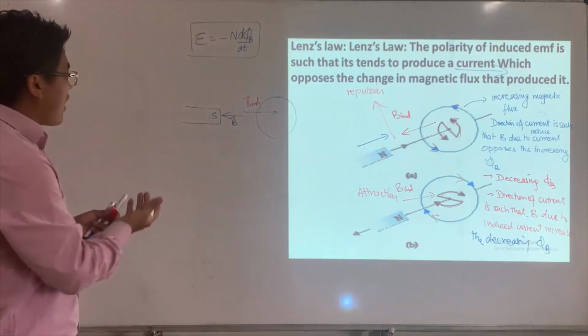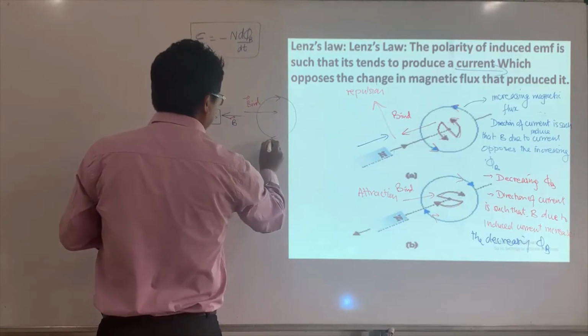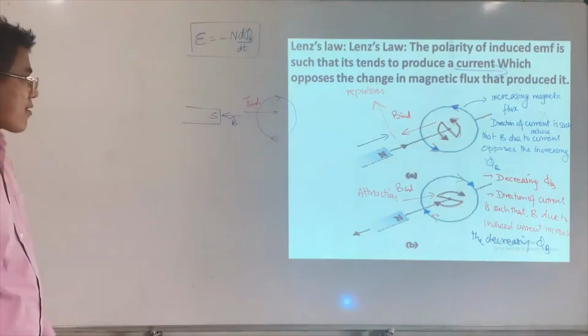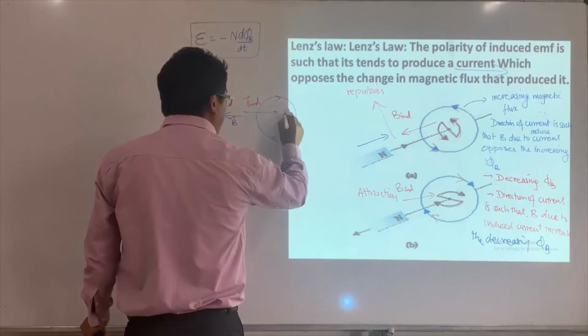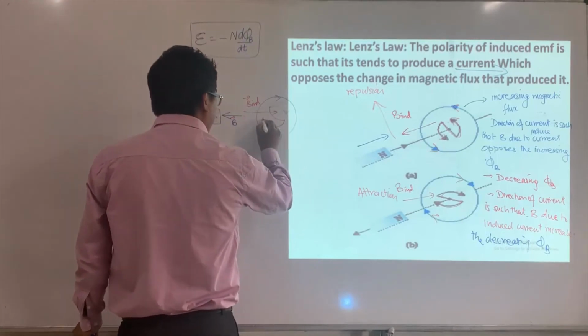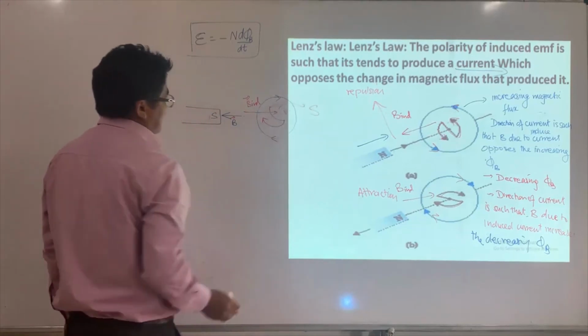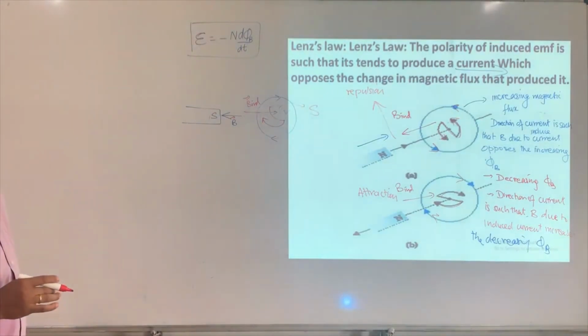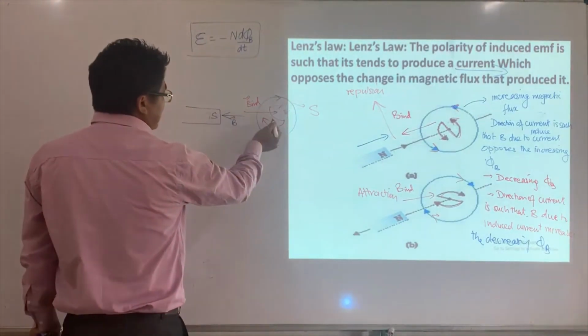And what about the direction of current? The direction of current will be this, right? So instead of like this, this is the direction of current, and it looks like the letter S. Therefore, the south pole is facing towards the south.